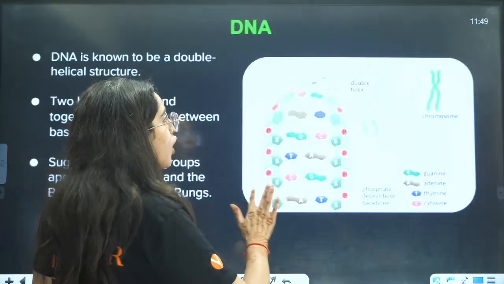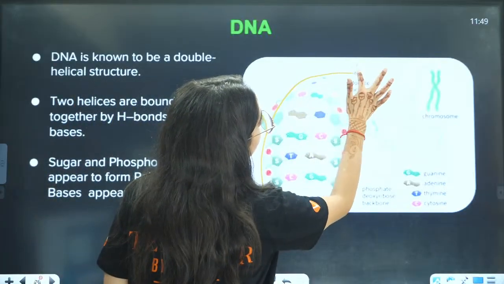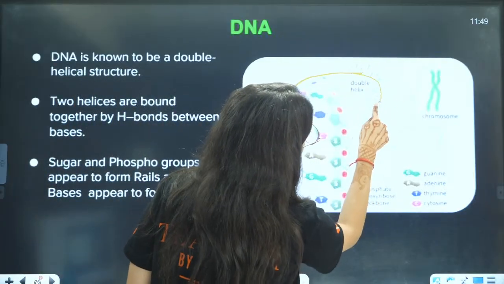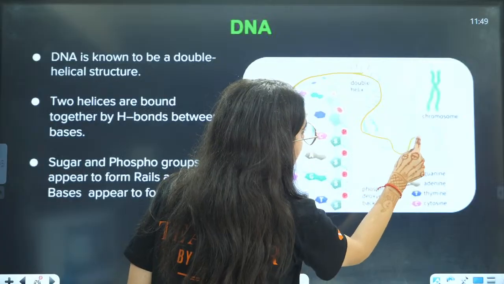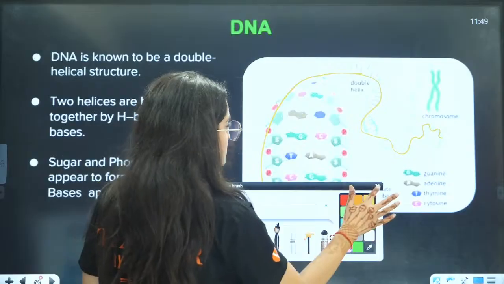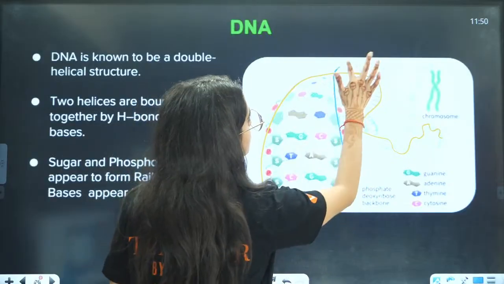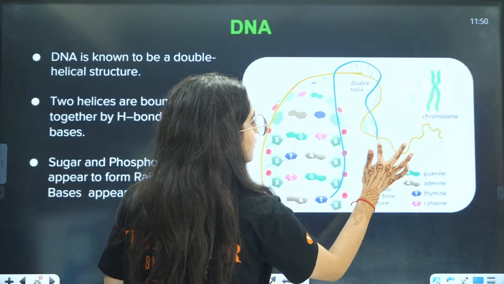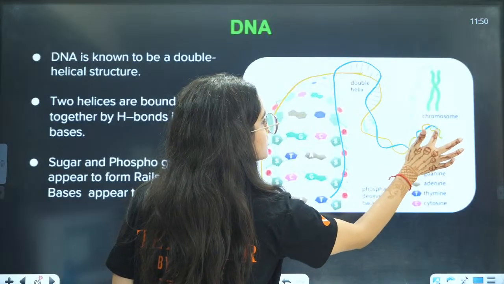structure, right? One is moving like this. If you talk about the first one, it is going like this. Other is moving like this. Other is going like this, right?